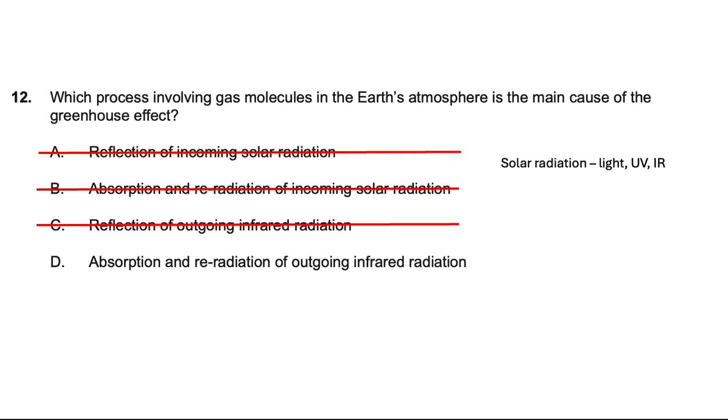Now, why is that a problem? Well, some of that radiation will be re-radiated away from the Earth, however, some will be re-radiated back towards the Earth. And that's what causes the greenhouse effect. So it's that idea of absorption and then re-radiation back towards the Earth's surface which is at the heart of the greenhouse effect.